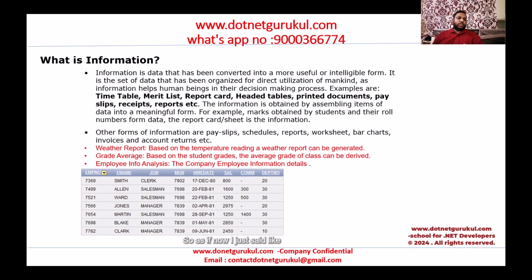Now, what is information? Information is when we convert the raw facts of the data into meaningful information in terms of proper structure. In our DBMS, we project that into a particular table. You can see here there is an employee table with employee number, employee name, and job. Similarly, we can have the employee grade, average, or forecast, whatever we can project in the form of meaningful information in the table. That is nothing but the information.